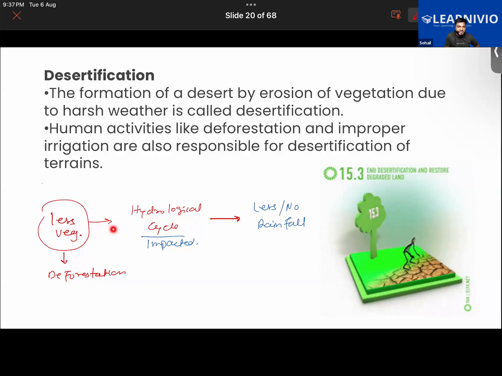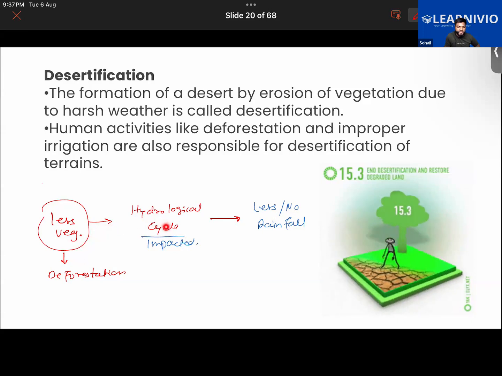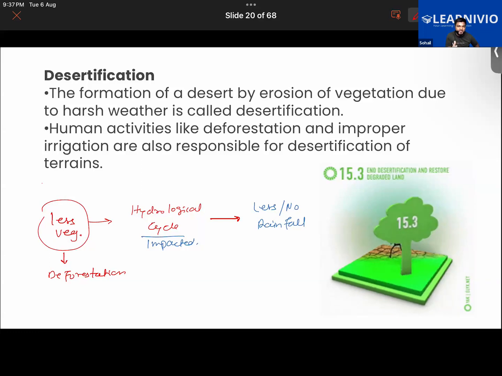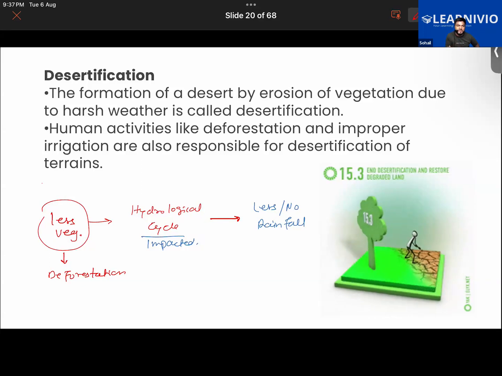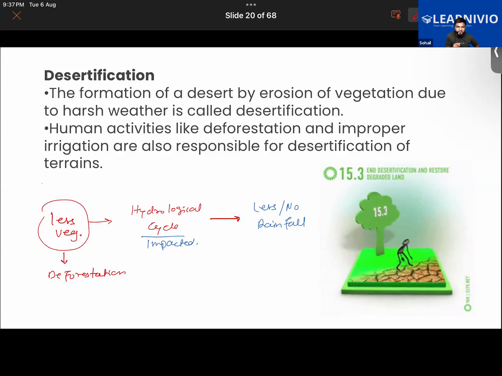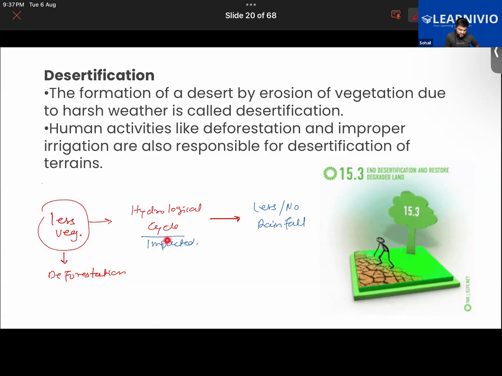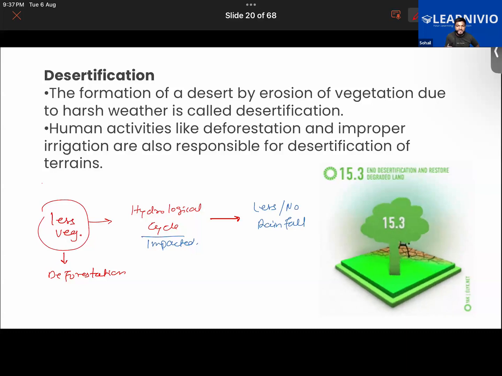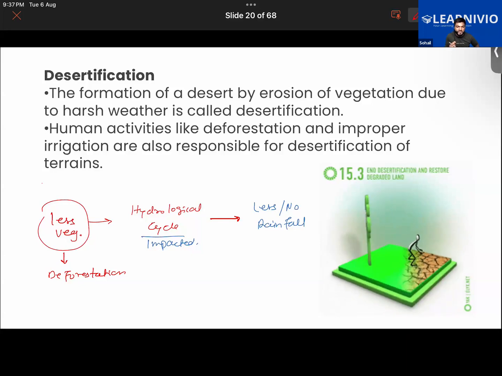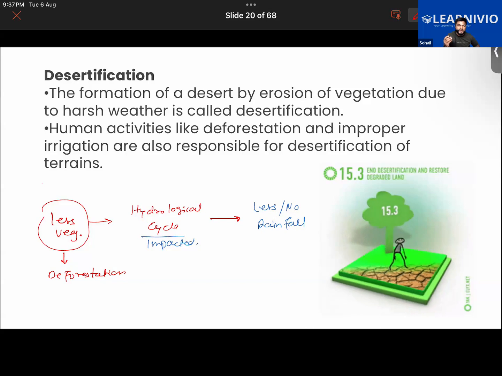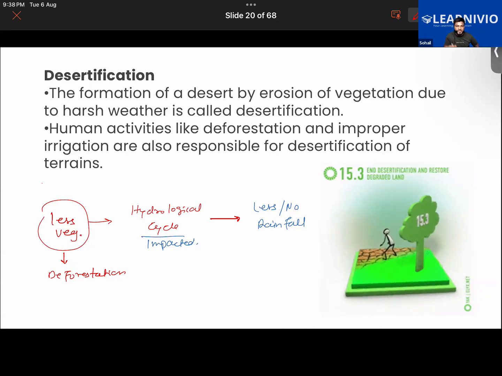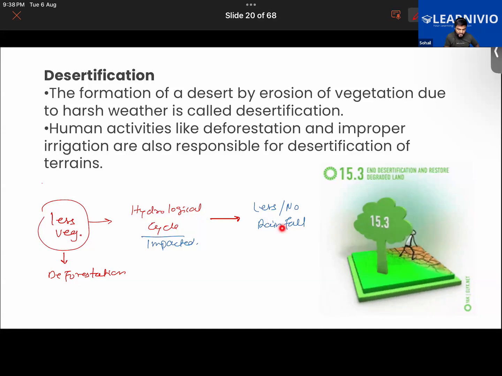As there is less vegetation, the water cycle will also be impacted, because evaporation of water takes place not only from the water bodies but from the surfaces of the leaves as well, right? So there will be less evaporation, hence the hydrological cycle will be impacted, because there won't be enough water vapor. So cloud formation will be difficult, and there will be little or no rainfall.